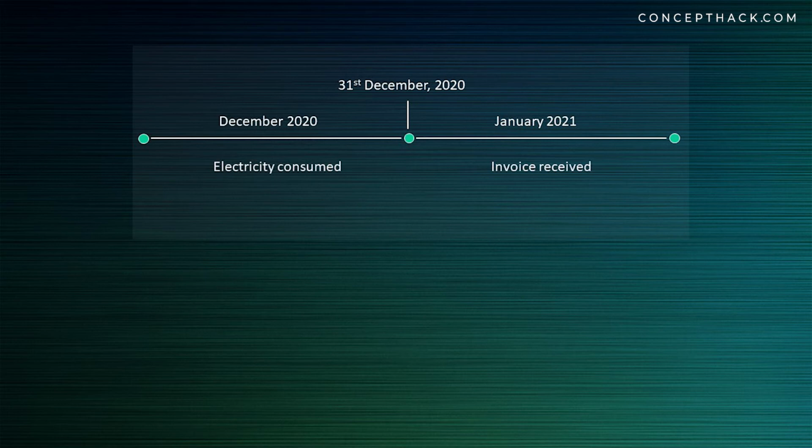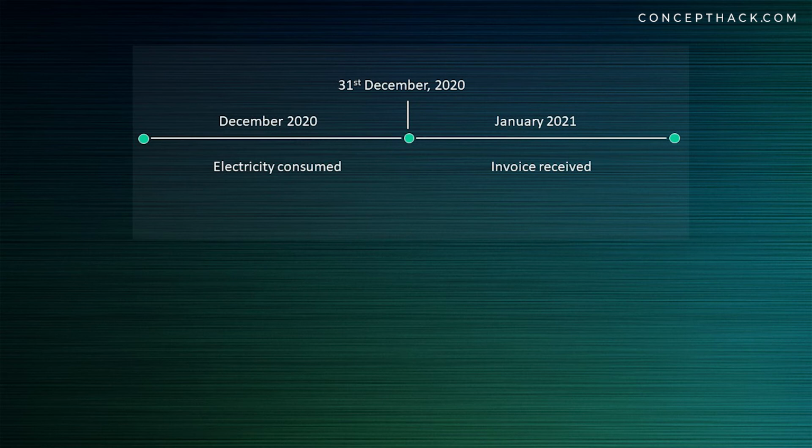Electricity which is consumed in the month of December 2020, invoice of this consumption will be received in the month of January 2021. As per accrual basis of accounting, expenditure are to be recorded in the period in which they are incurred. Thus, company need to recognize and record electricity expenditure in the month of December 2020.